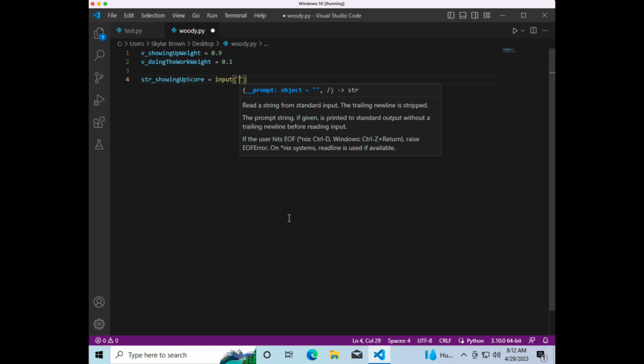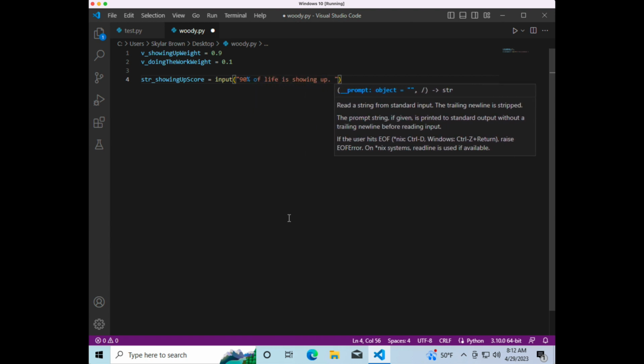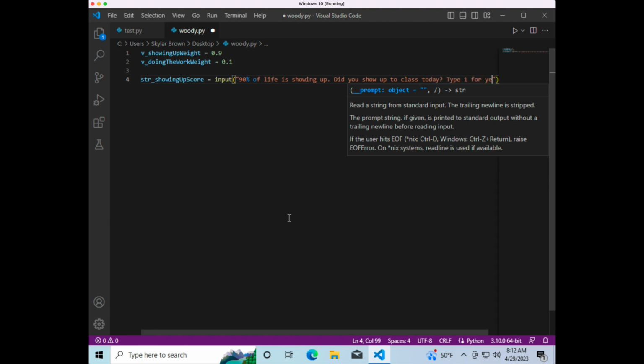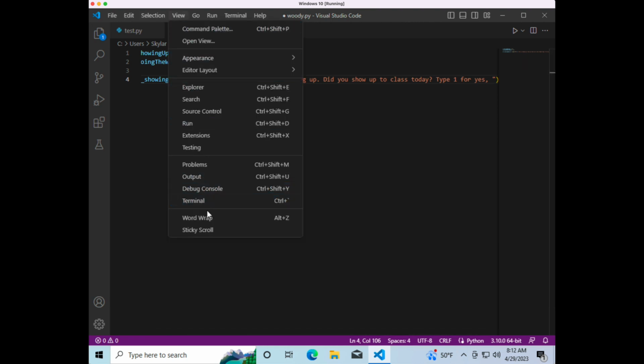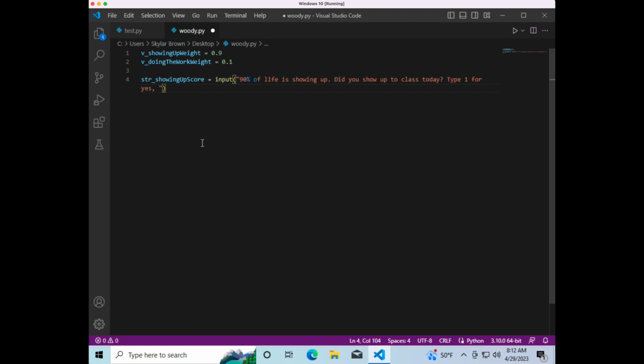Right? But first we're going to ask the user a question. 90% of life is showing up. Did you show up to class today? Type 1 for yes, and we're going to word wrap this so that we can see the whole program. Or type 0 for no. Colon space. Make sure there's enough space for the user to enter their answer. And this question and answer situation will happen in the terminal.